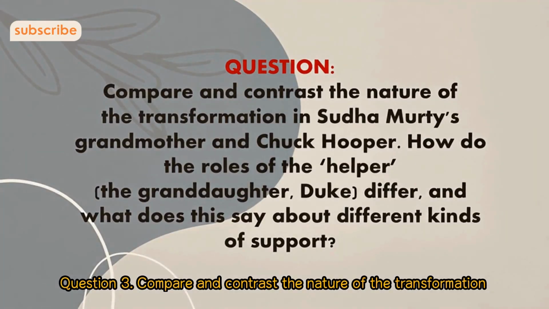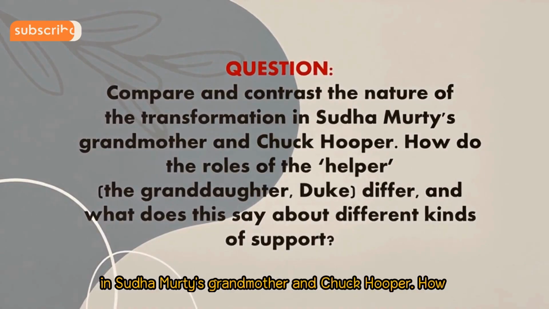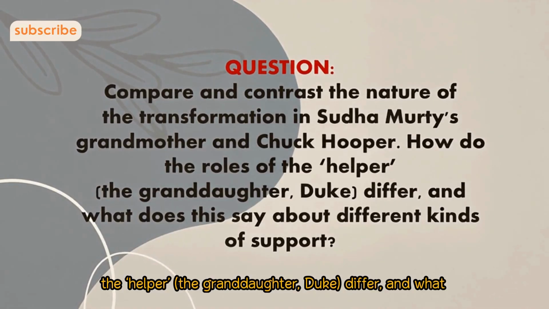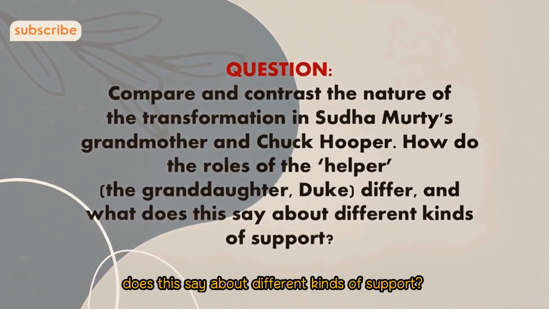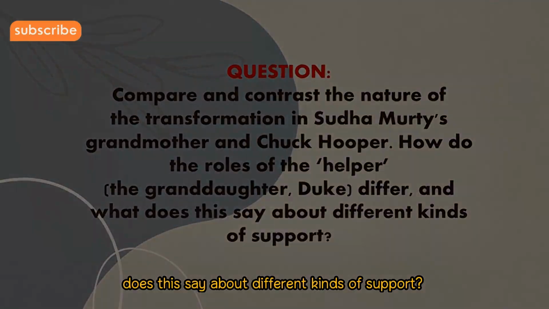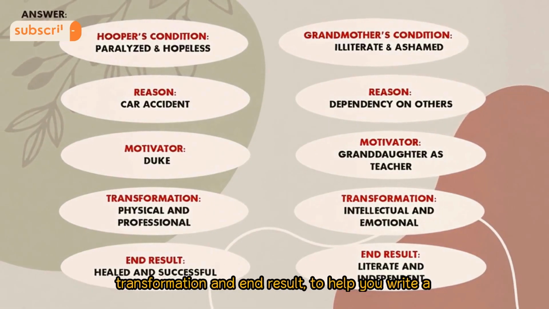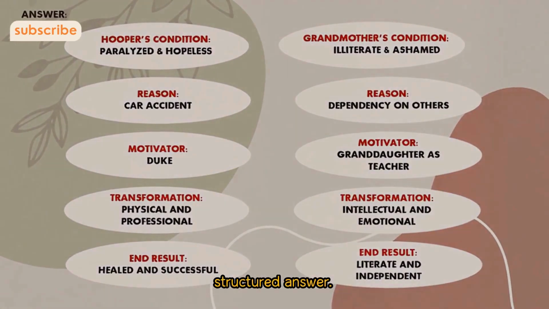Question 3. Compare and contrast the nature of the transformation in Sudha Murty's grandmother and Chuck Hooper. How do the roles of Pack the helper, the granddaughter, Duke, differ? And what does this say about different kinds of support? The answer shows a complete comparison, their motivator, transformation, and end result, to help you write a structured answer.